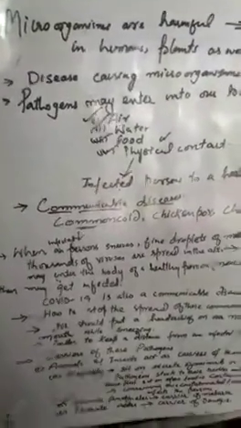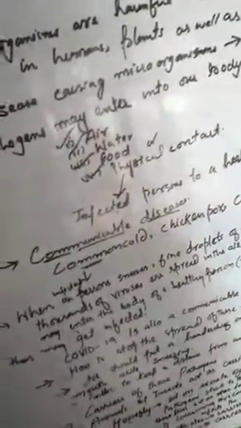So we have seen these harmful microorganisms, these pathogens, how they're harmful to humans. They may also spoil the food. They may also spoil the leather. They may also spoil cloths.